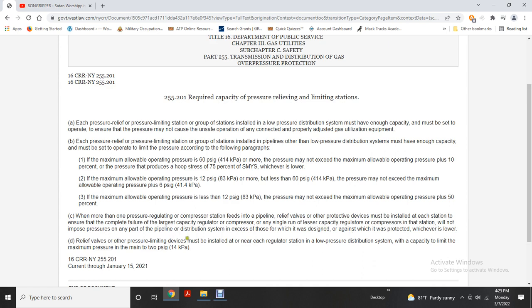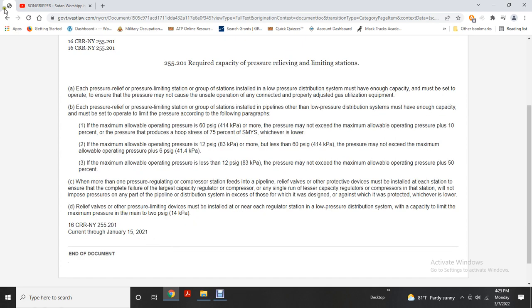Relief valves and other pressure limiting devices must be installed near each regulator station and low pressure distribution station with capacity with the maximum operating pressure of the maintaining 2 psi gauge.